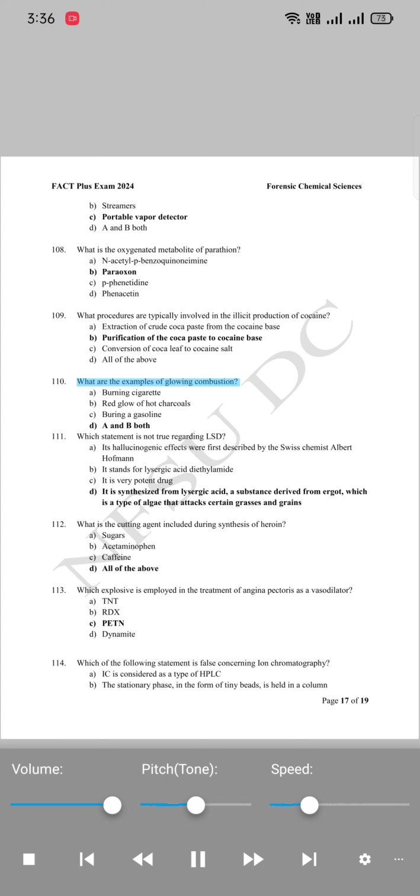110. What are the examples of glowing combustion? A. Burning cigarette. B. Red glow of hot charcoal. C. Burning a gasoline. D. A and B both.